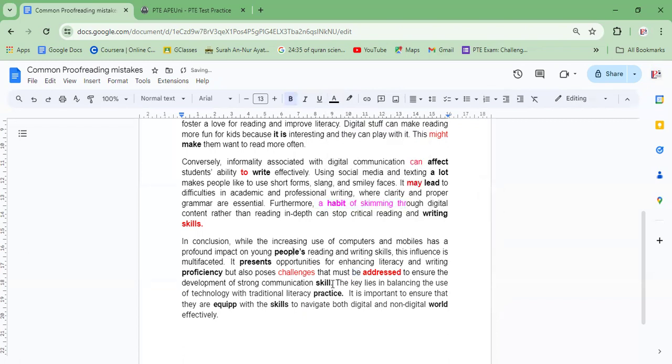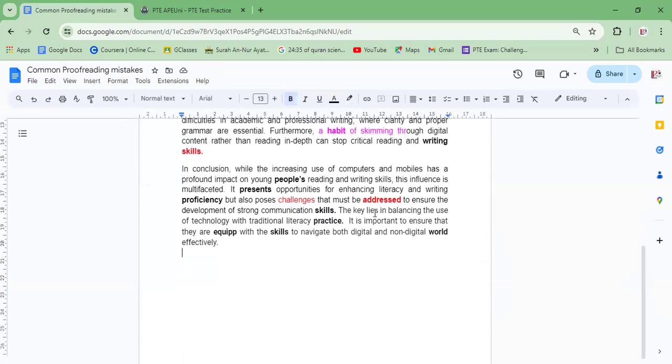Okay, the habit of skimming. Again, the same thing, make it singular or plural. Are strong communication skill or strong communication skills. So make it singular or make it plural. Don't leave in between. The key lies in balancing the use of with traditional literacy practices. Again, singular or plural. It is important to ensure that they are equipped with